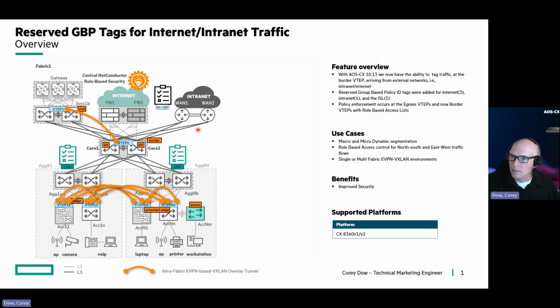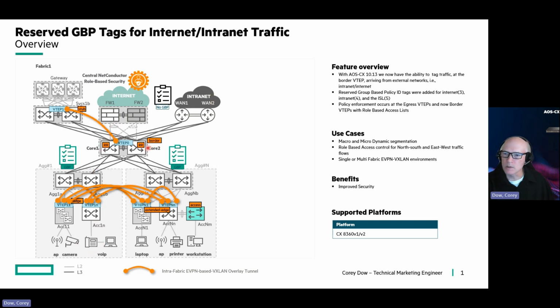Primarily the traffic for group-based policy, prior to this release, was east-west traffic policy assignments. So you can see here for the AG1 and AG-N switches, we basically can have group-based policy that can restrict access between the roles that you see identified below here. But for traffic that would go out to an external destination, either out to the internet or intranet, and come back through, we didn't have any mechanism to be able to control policy enforcement between these differing roles going through.